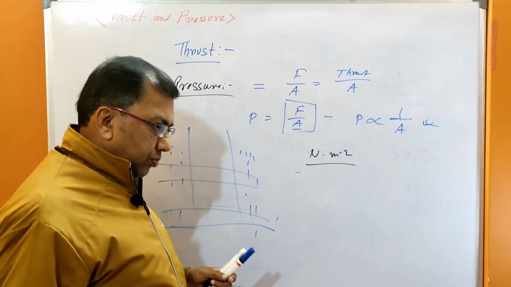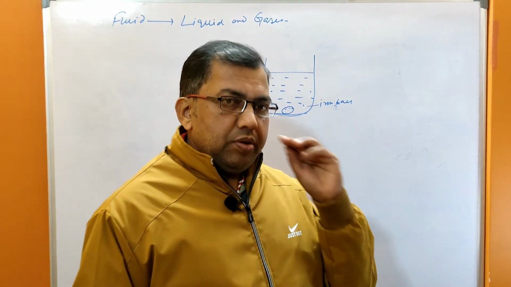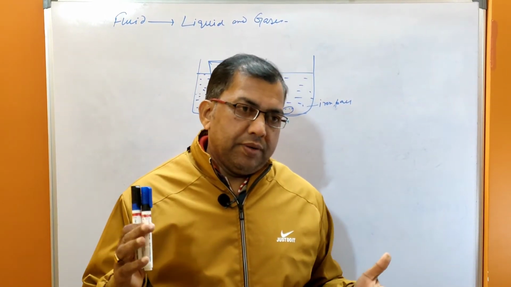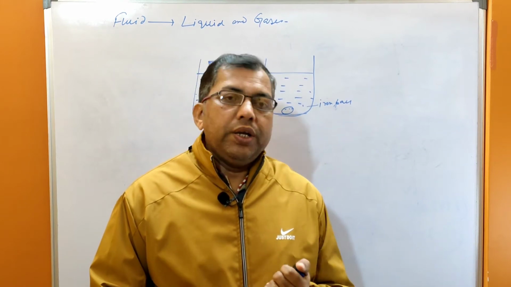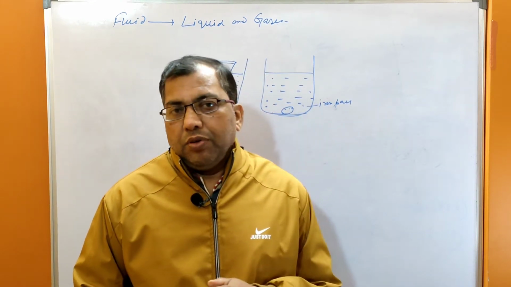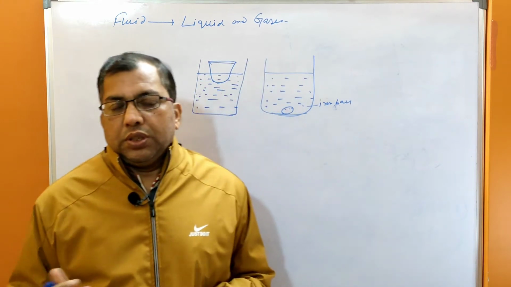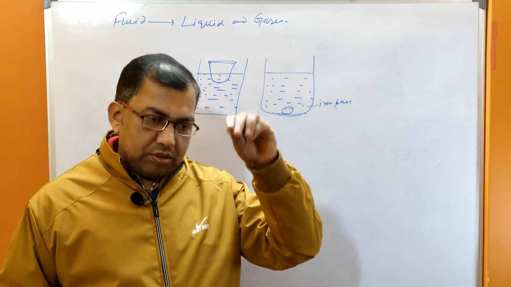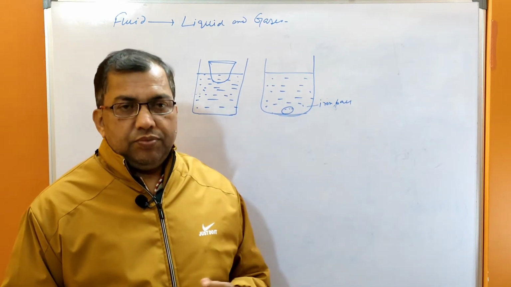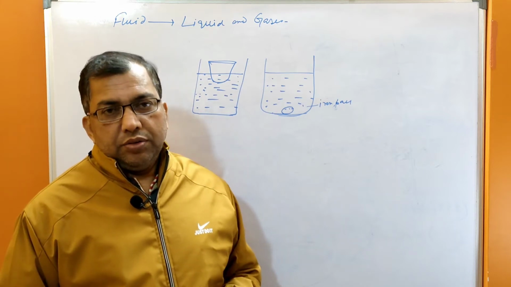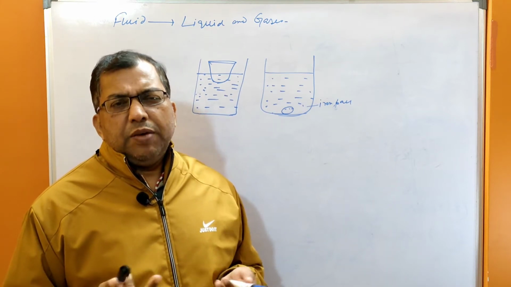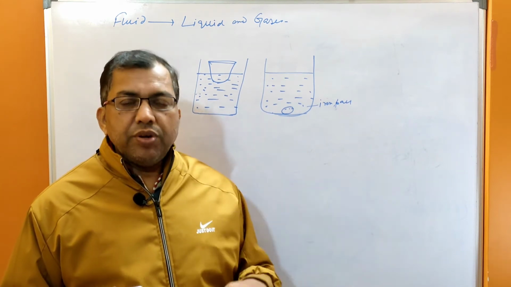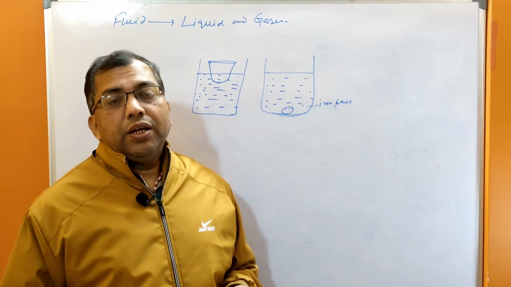Next, now we start about buoyancy, that is the buoyant force. What is the condition of flotation? Why does something float on water? Why does something sink into the water? What is the reason? Same quantity, same mass, but the shape is different. One sinks into the water, one floats on the water. Why? What is the reason?